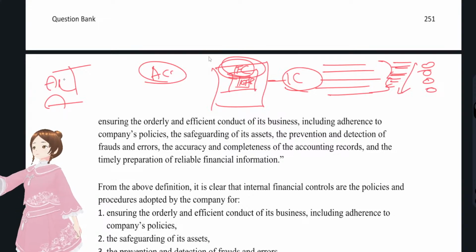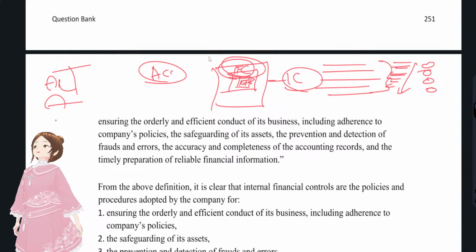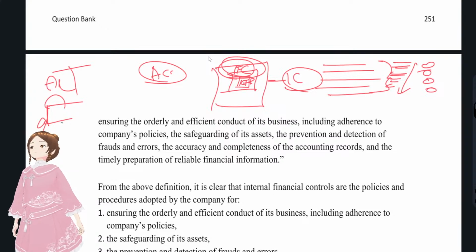And the financial statements that have been given, whether the appropriate signature was there or not, and whether they have been submitted to SEBI or not. Everything related to financials, financial statements, accounts, accounting records comes under internal financial controls.